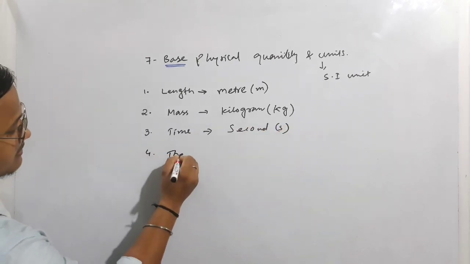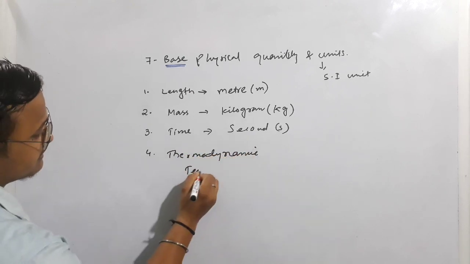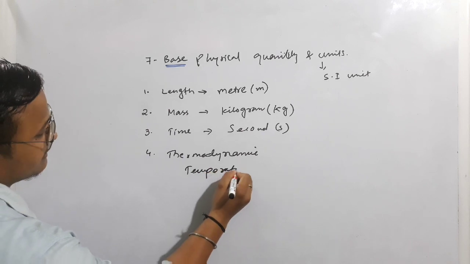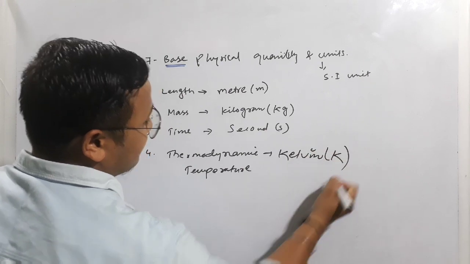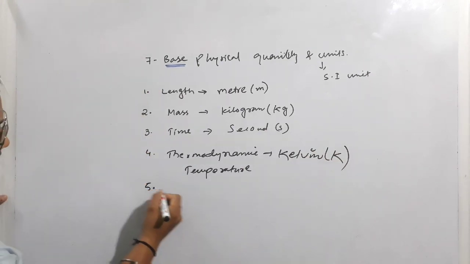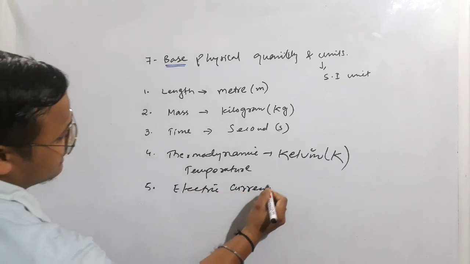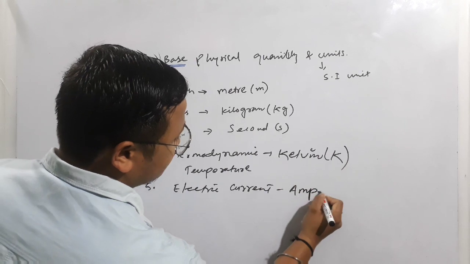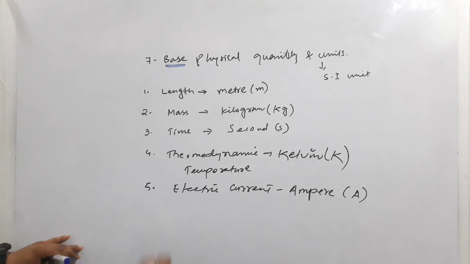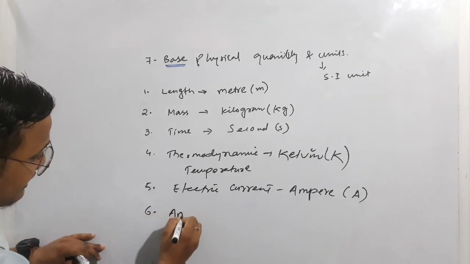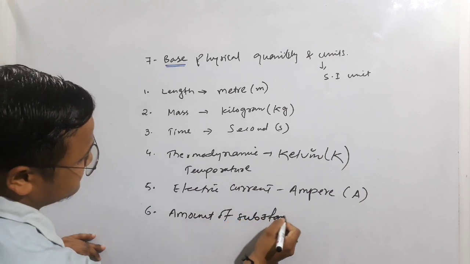Now another one is thermodynamic temperature, and the SI unit is Kelvin, and we use K for the symbol. Next, electric current. You guys know this, isn't it? Electric current, and its unit is ampere, capital A. Another physical quantity is amount of substance.